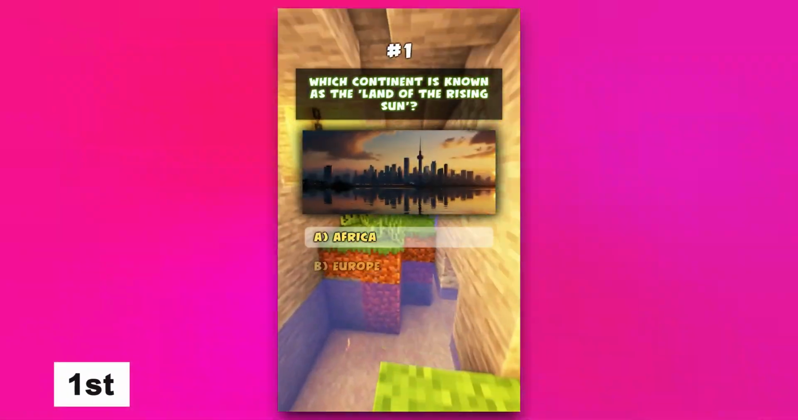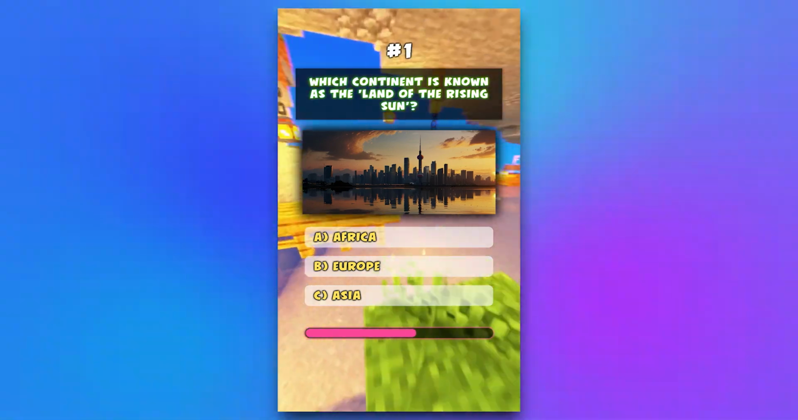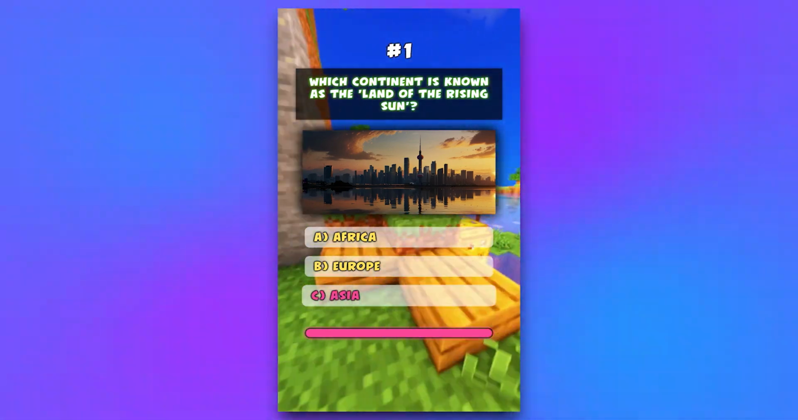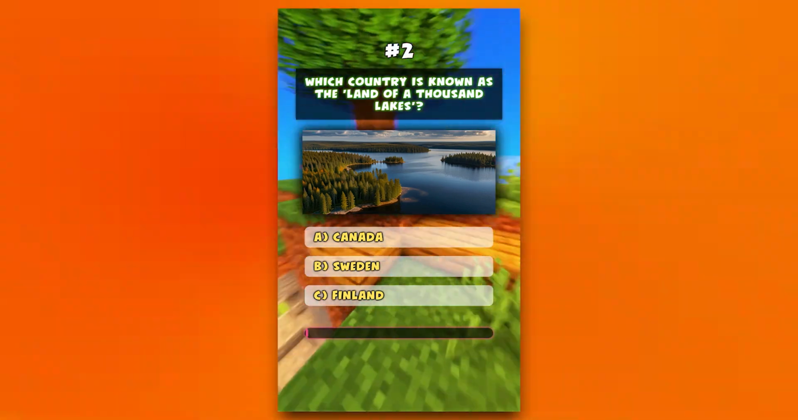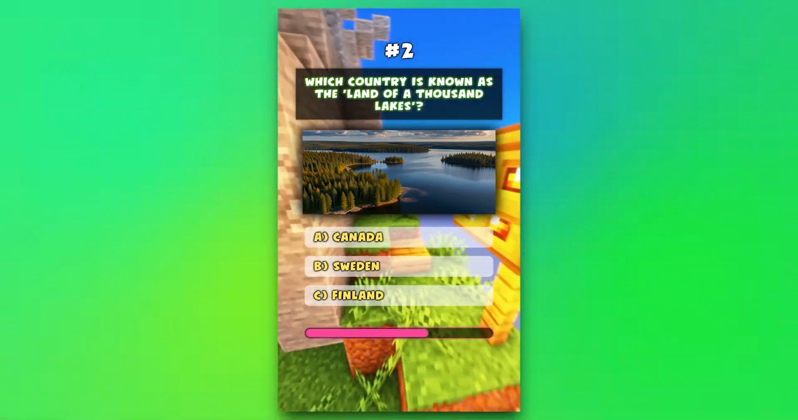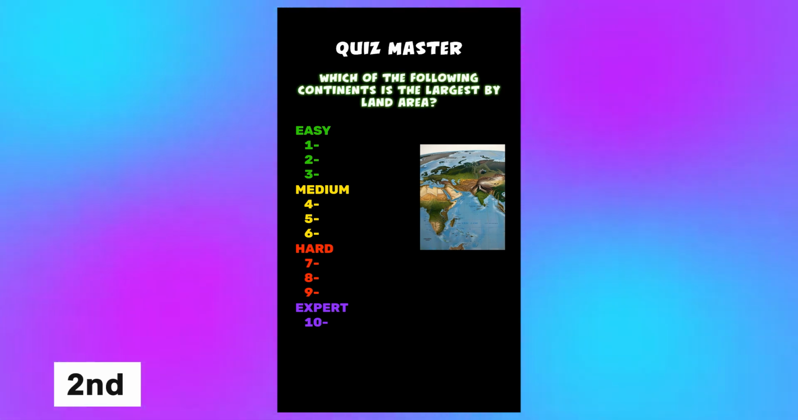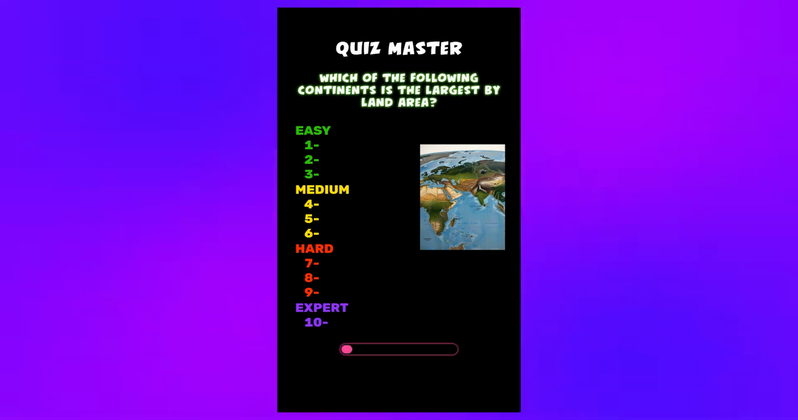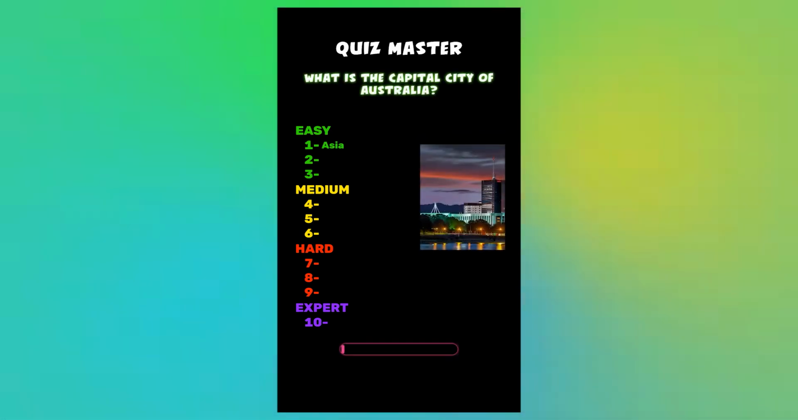Which continent is known as the land of the rising sun? C. Asia. Which country is known as the land of 1,000 lakes? C. Finland. Which of the following continents is the largest by land area? Asia. What is the capital city of Australia?